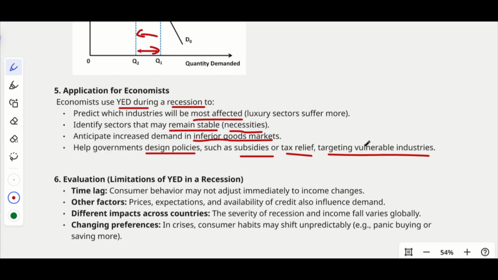So there will be a lot of vulnerable industries. You can even connect it with the period when we faced COVID, right? The entire world economy was affected during the COVID period. Most of the exports, imports, everything was stopped, and people switched their consumption pattern, right?